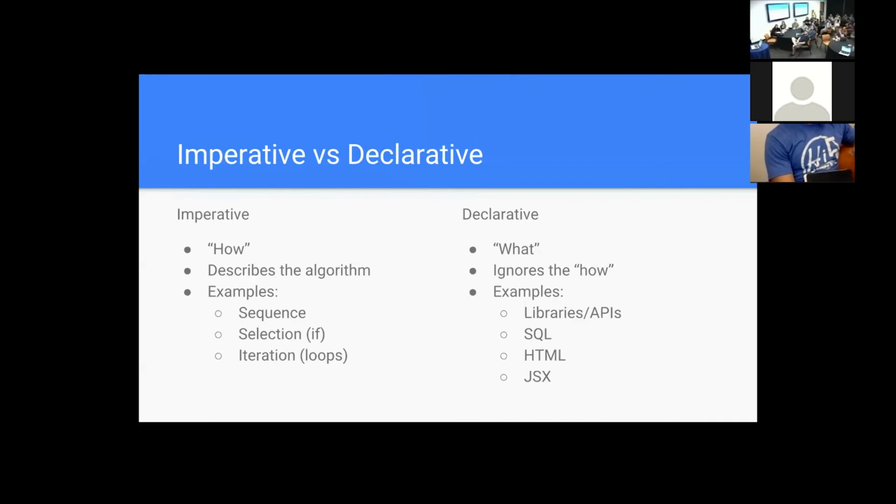Examples of this are libraries and APIs. If you add a dependency that you're just going to call whenever you need it, you don't really care. You probably should know how to implement it to make sure that you understand the API, but under the covers, you don't really care what's going on. It's declarative. All you care about is what it spits back to you. SQL, same thing. You declare what you want, and the database engine will take care of the rest. HTML, the browser will worry about it. You're just describing what you want. JSX, the same thing.